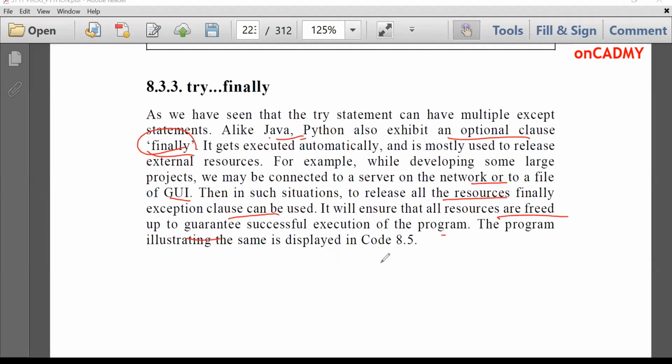Let's suppose we have written a large program and some exception has occurred. And we are not able to resolve that exception, we are not getting it, how to resolve it. Then we can write the finally clause, which means whatever be the error, all the resources can be freed up by writing the finally clause, so that the system can close all the files or free up all the resources so that they can be used by other processes and the whole program does not halt. And for that we use the finally clause.